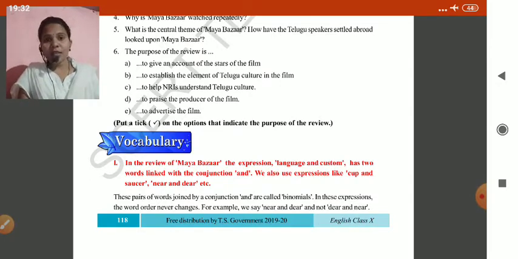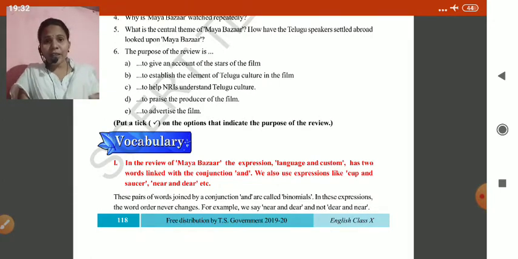Binomials are a pair of expressions which often come as a pair using conjunctions, like short and sweet, ups and downs. We call this kind of words what, children? Binomials. This pair of words joined by a conjunction are called binomials.